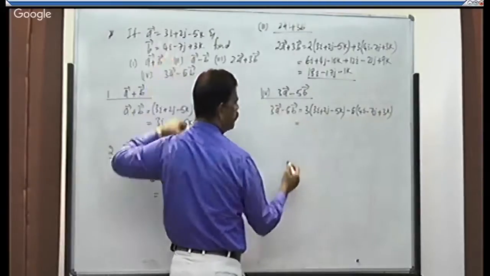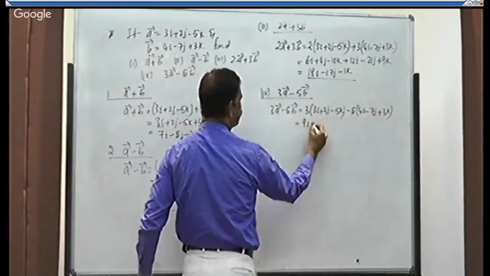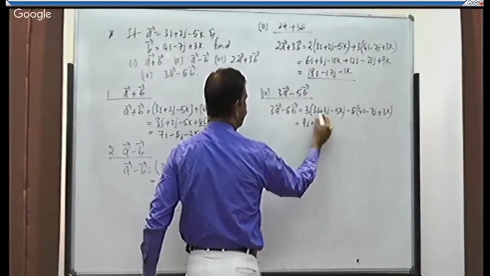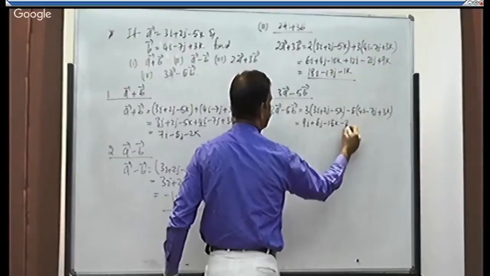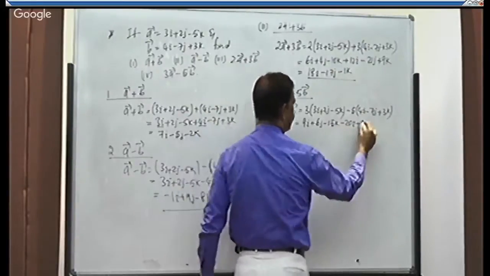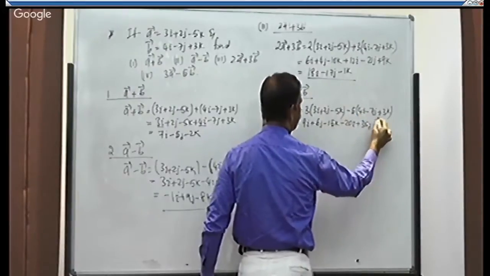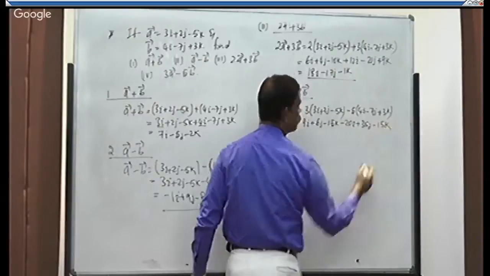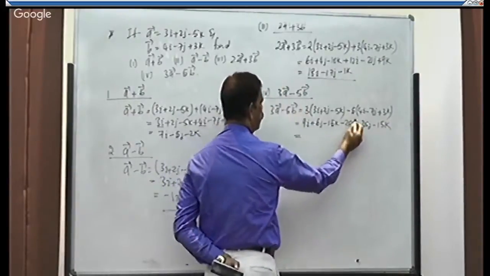Open the brackets. 3 into 3, 9i plus into plus plus 3 into 2, 6j plus into minus minus 15k. Minus 20i plus 7 into 5, 35j minus into plus minus 5 3s are 15k. So finally you will get 9i minus 20i is what?